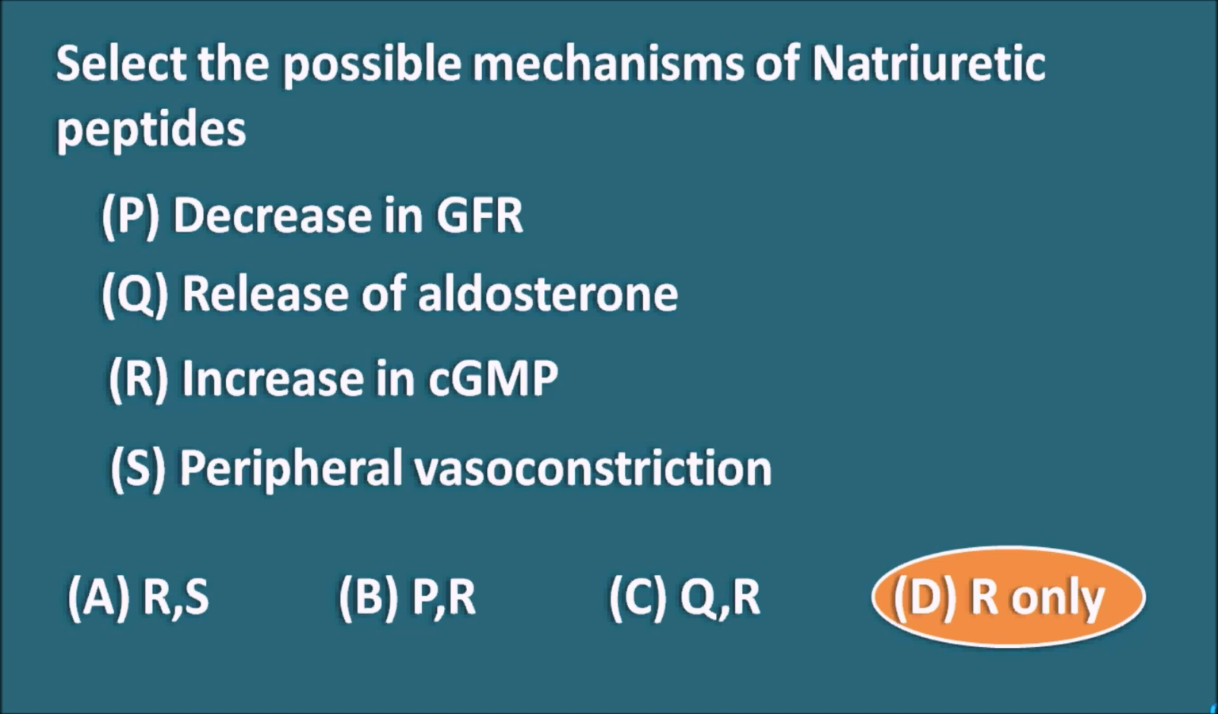Natriuretic peptides are the peptides which increase natriuresis, so they are going to increase the glomerular filtration rate. So decrease in the glomerular filtration rate is not the right answer. Instead they are going to increase the GFR. Similarly, these peptides can inhibit the release of aldosterone, but they are not going to increase the release of aldosterone. And again, these drugs can produce vasodilatation, so peripheral vasoconstriction is not the mechanism of the natriuretic peptides.